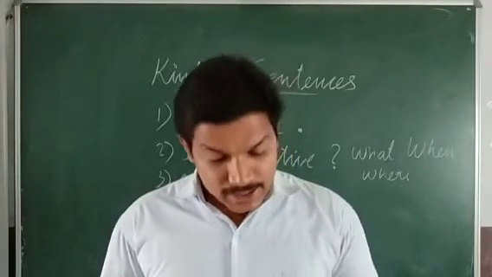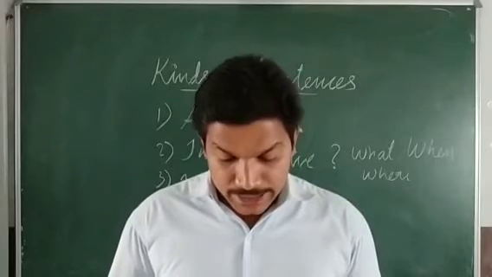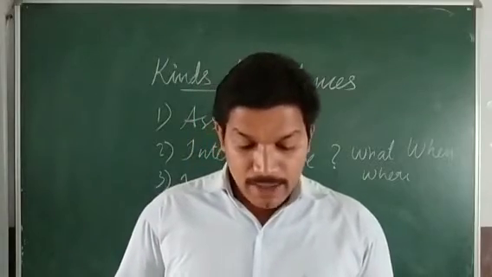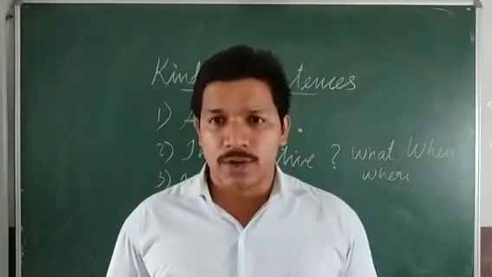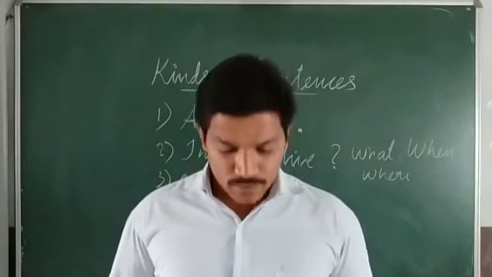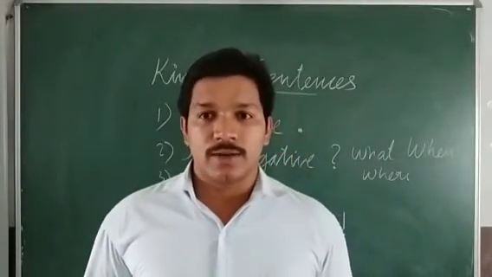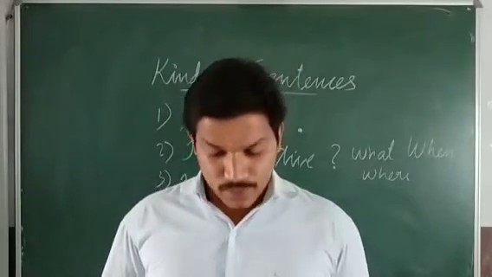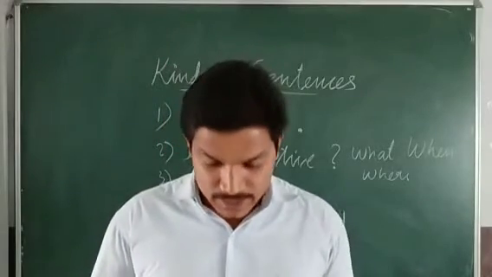Then the second exercise: write 2 assertive or declarative sentences each beginning with the following words. I will make a beautiful picture. Anything you can write after that, whatever you want to make. I will make a coffee for you. My mother is a teacher, or my mother is cooking very nice food. Whatever may be the interesting topic, you can fill up with good sentences.